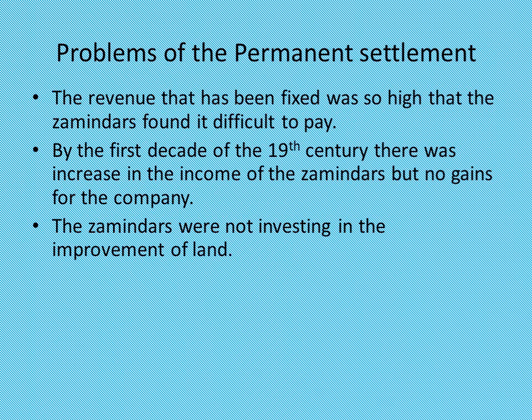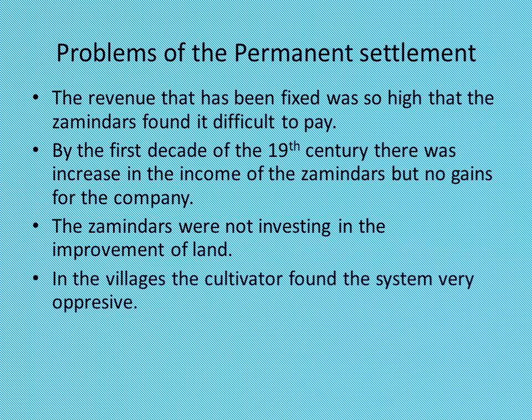So, some had lost their lands in the earlier years of the settlement. Others now saw the possibility of earning without the trouble and risk of the investment. As long as Jamindars could give out the land to tenants and get rent, they were not interested in improving the land. On the other hand, in the villages, the cultivators found the system extremely oppressive. The rent he paid to the Jamindar was high and his right on the land was insecure. To pay the rent, he had to often take a loan from the moneylender, and when he failed to pay the rent, he was evicted from the land he had cultivated for generations.